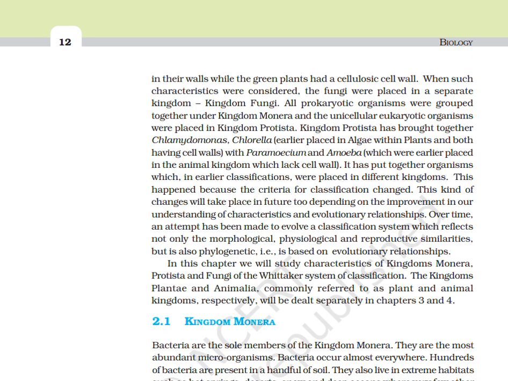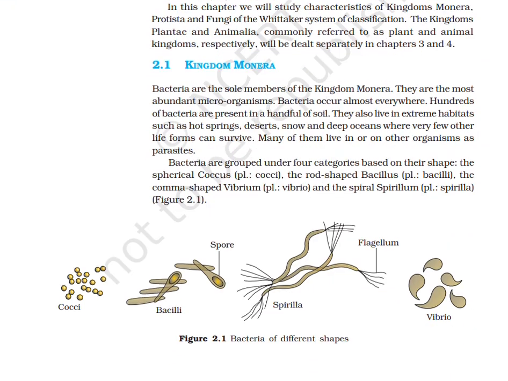The kingdoms Plantae and Animalia, commonly referred to as plant and animal kingdoms respectively, will be dealt with separately in chapters 3 and 4. Kingdom Monera. The bacteria are the sole members of the kingdom Monera. They are the most abundant microorganisms. Bacteria occur almost everywhere. Hundreds of bacteria are present in a handful of soil.